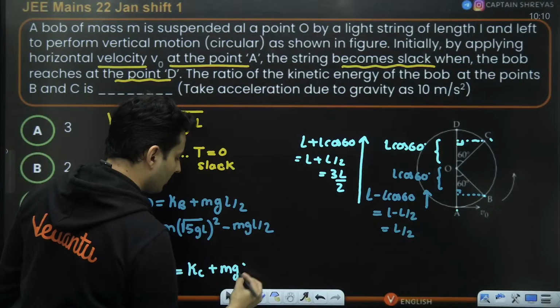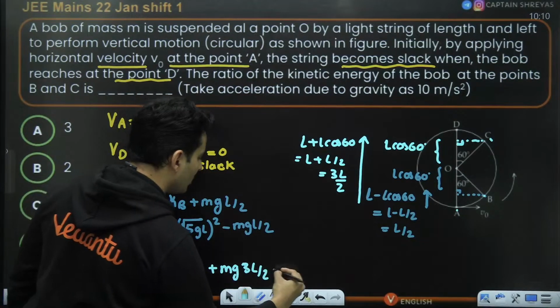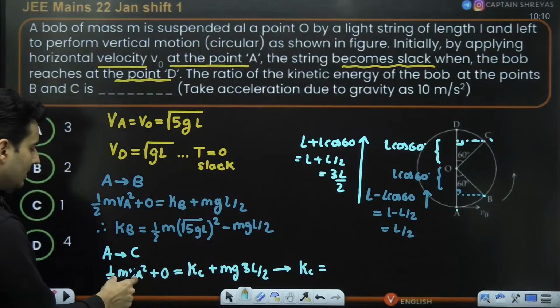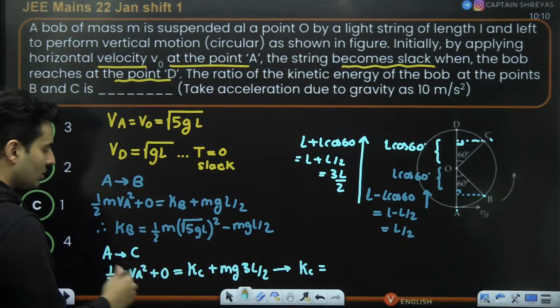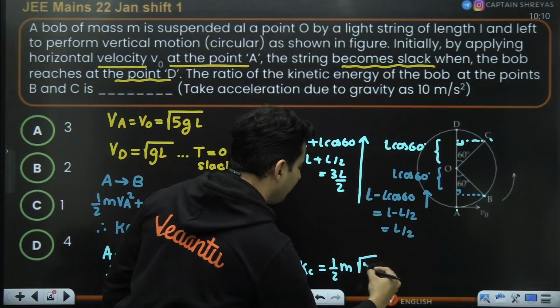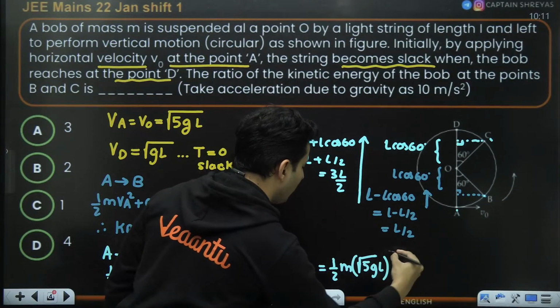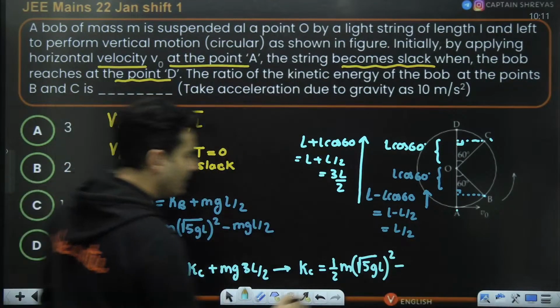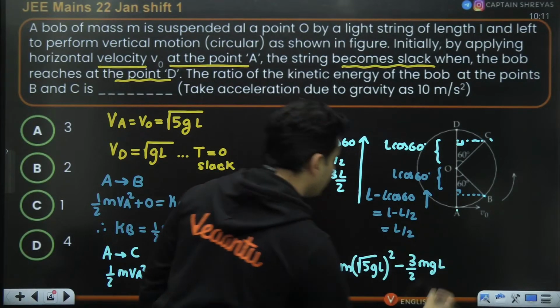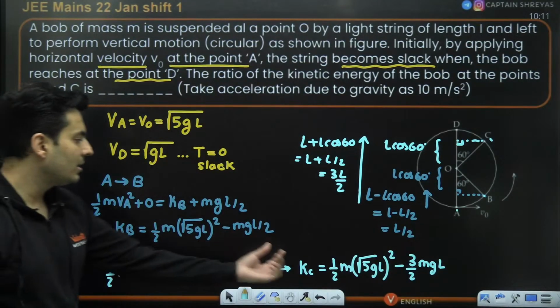So from this, you will get kinetic energy at C equals this minus this. So half m root 5 gL square minus this entire term, which is 3 by 2 mgL. That's it. So you have KB, you have KC.